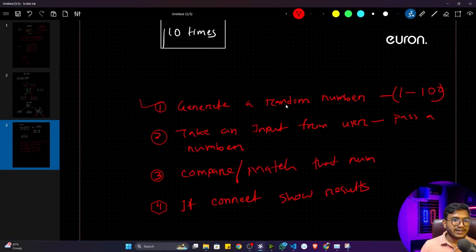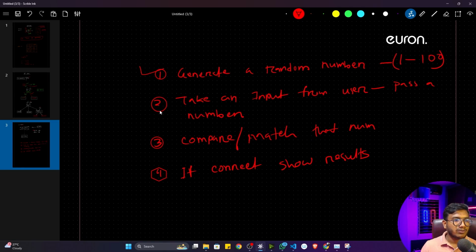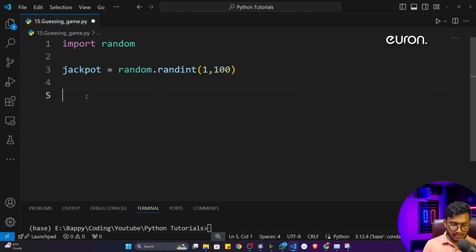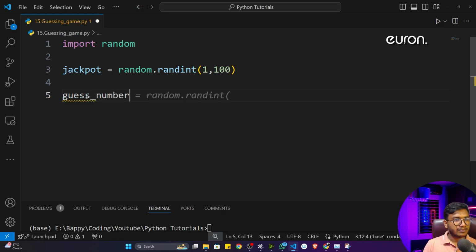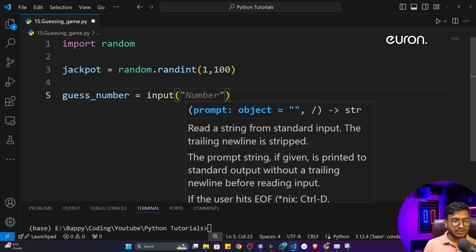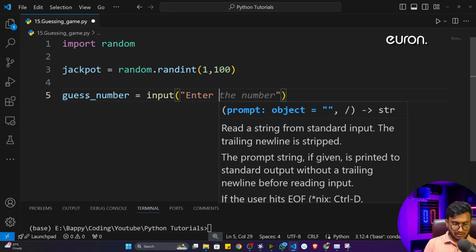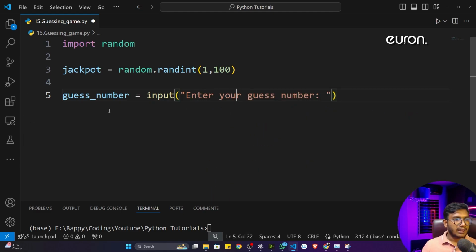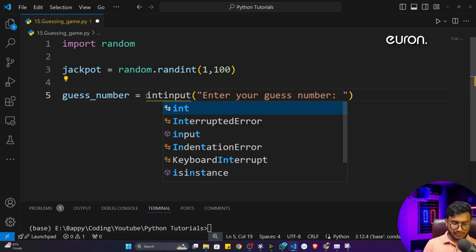Now we have generated the random number. The next thing we have to do is take an input from the user. That means the user will pass a number. So let's take the input. I'll store it in a variable called guess number. Guess number is equal to input, and here I will ask the user: Enter your guess number. And I'll try to convert this number to an integer.